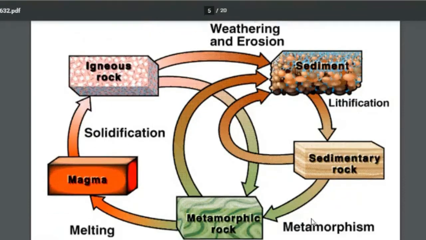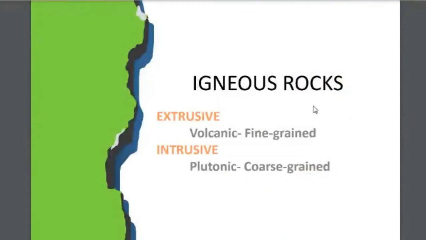We are starting with the discussion of igneous rocks. Based on occurrence, igneous rocks are divided into two types: extrusive rock and intrusive rock. Extrusive rocks are the rocks which form above the earth's surface. This happens when magma comes outside in the form of lava through volcanic eruption. That lava cools down and changes into a solid rock called volcanic rock.